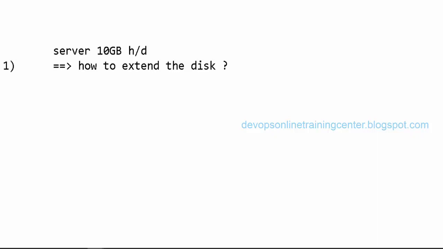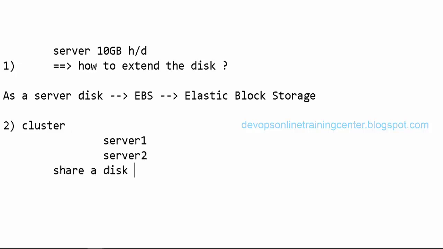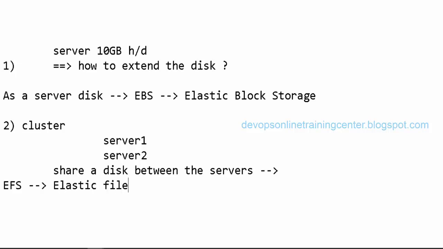Yeah, so basically you want to attach a disk to an existing server, right? As a server disk, we want to use EBS. EBS, Elastic Block Storage, is for this purpose. Or let us say there is a cluster with multiple servers, server 1 and server 2, and I want to share a file system or a disk between the servers. Again, EBS is not suitable, or S3 is not suitable. So we need something called EFS, Elastic File System. This we need to use.